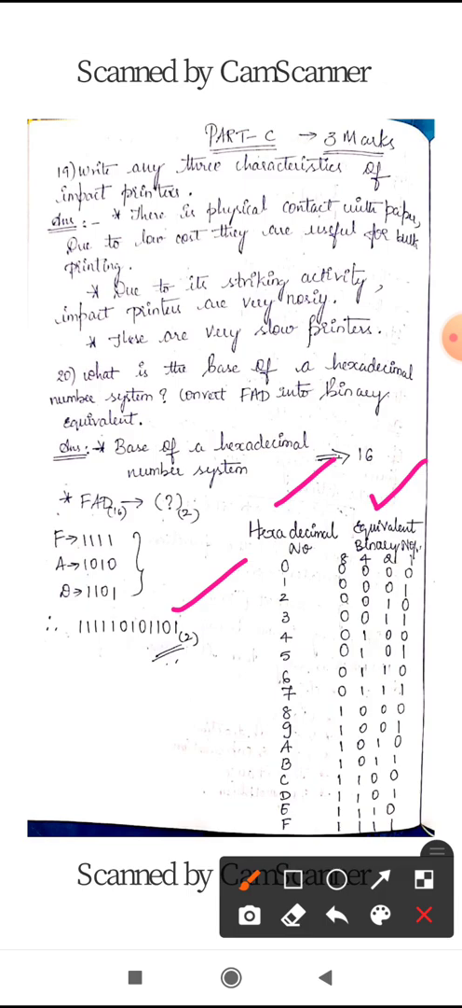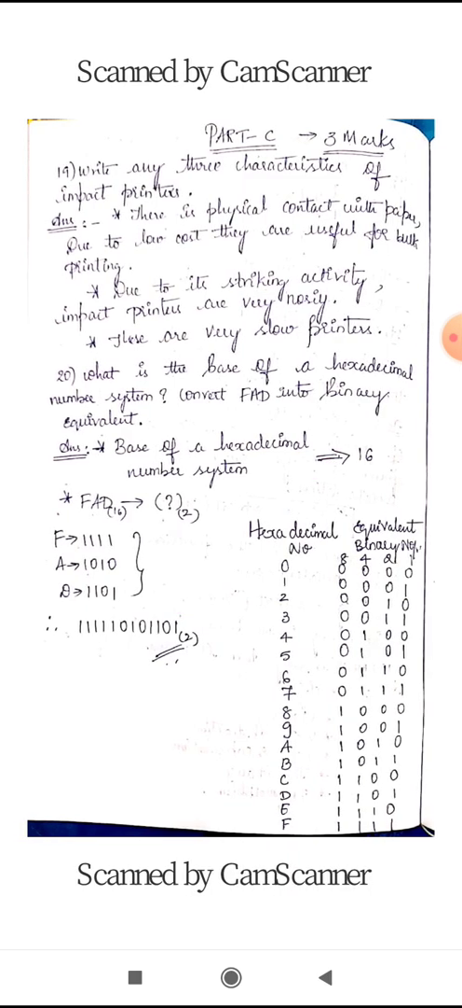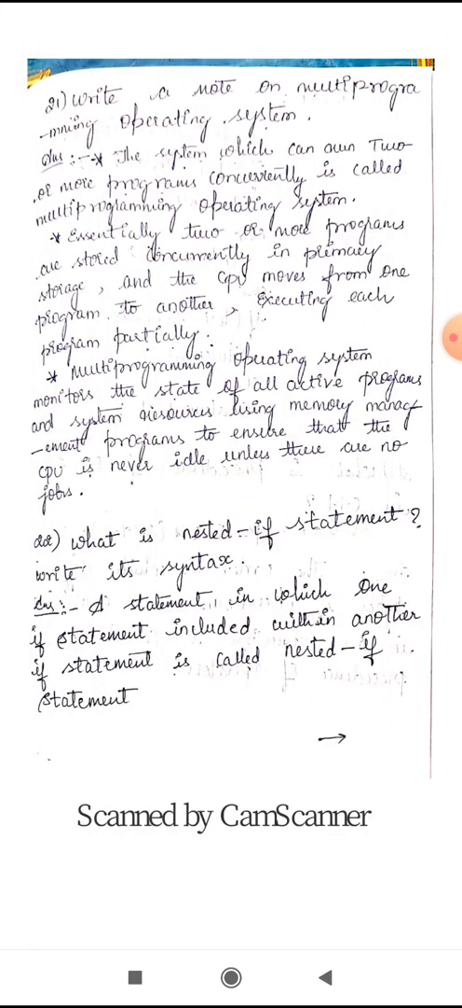Okay, so this is the second question. So the next question is, write a note on multi-programming operating system. So here you have to make points on the concept called multi-programming operating system. So here there are many points. The first point is, the system that can run 2 or more programs concurrently is called a multi-programming operating system.